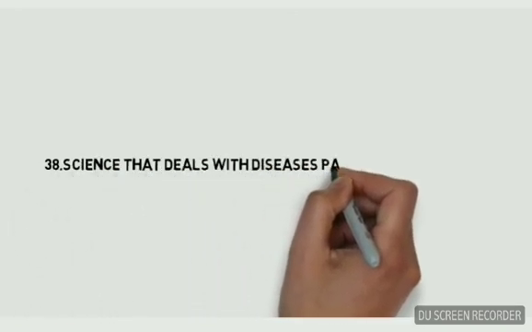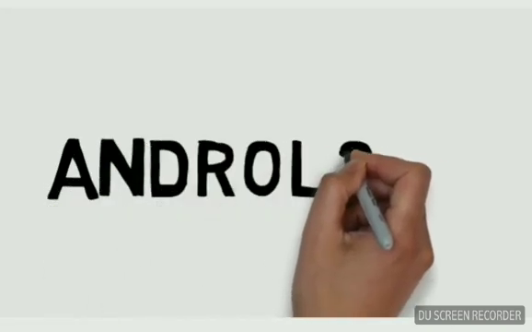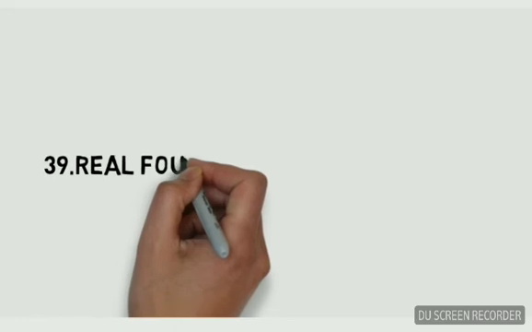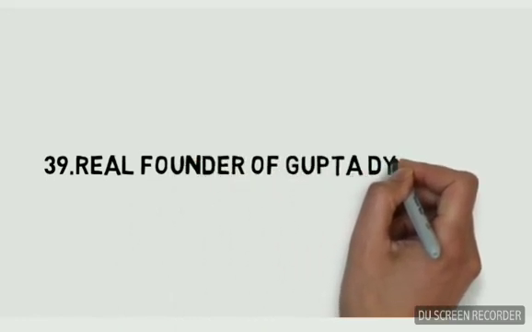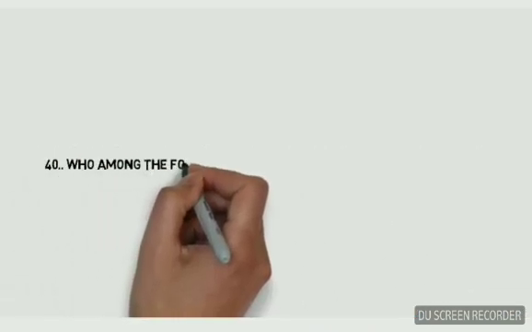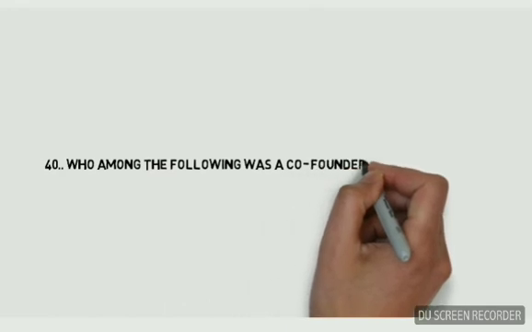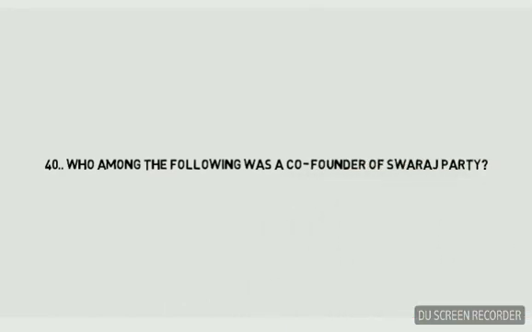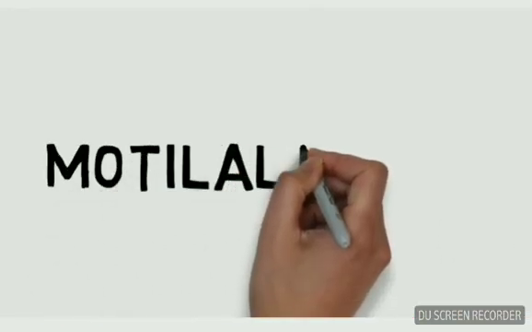Science that deals with diseases, particularly of men, is andrology. Real founder of the Gupta dynasty? Chandragupta I. Who among the following was a co-founder of the Swaraj Party? Motilal Nehru.